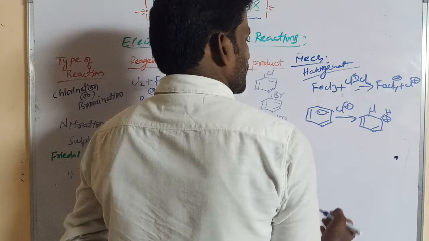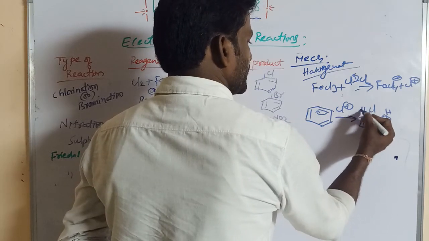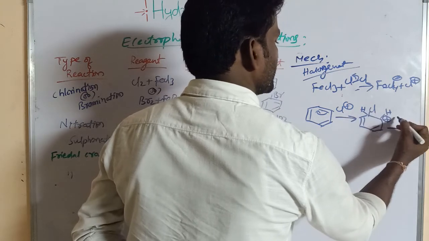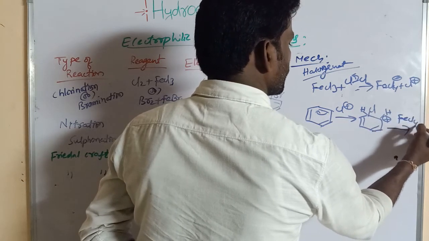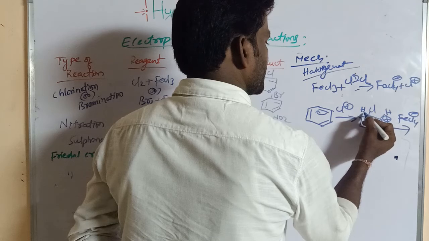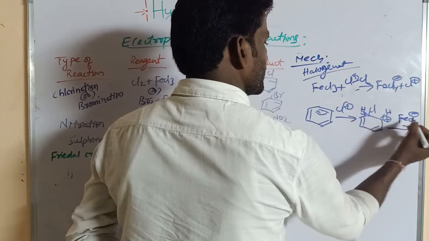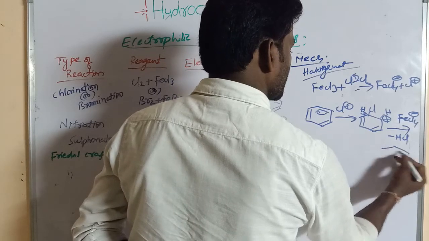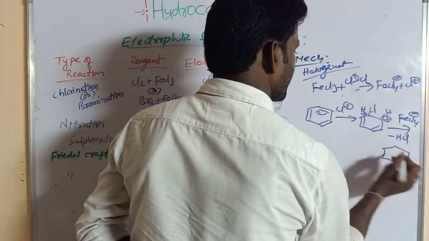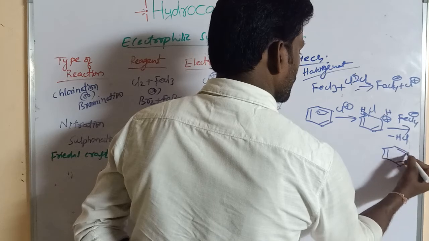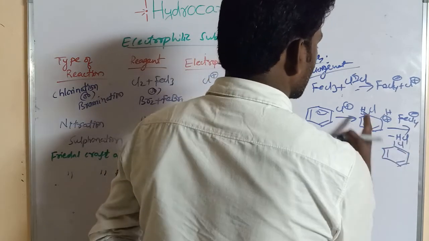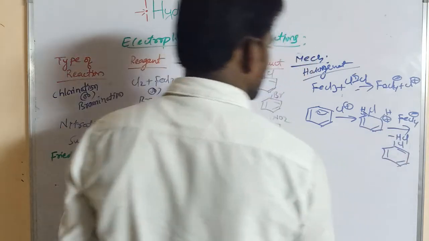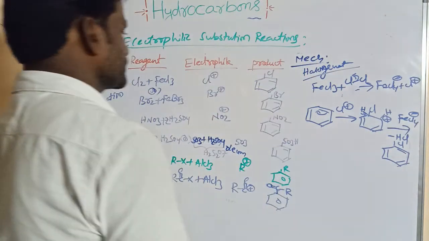Now it is also containing hydrogen. Here elimination of hydrogen takes place with FeCl4 minus, giving H plus and Cl minus, that is, minus HCl. Finally that produces the double bond, chlorobenzene. Here H and Cl are removed, and the minus and plus form a bond. This is chlorobenzene. This is the mechanism of halogenation.